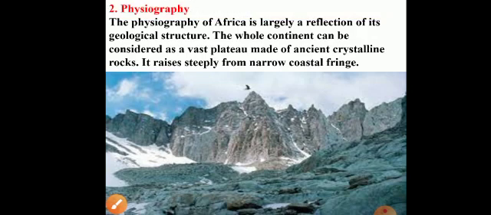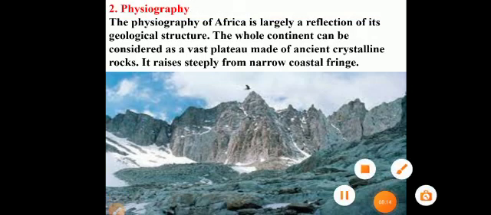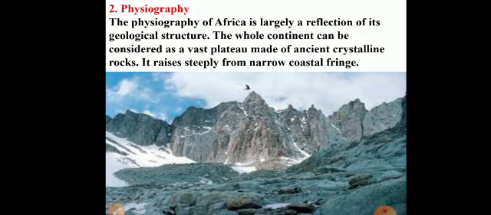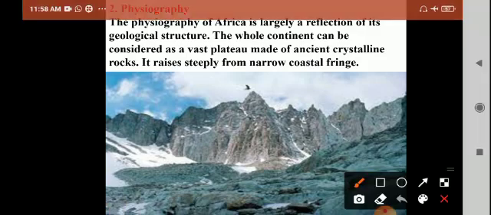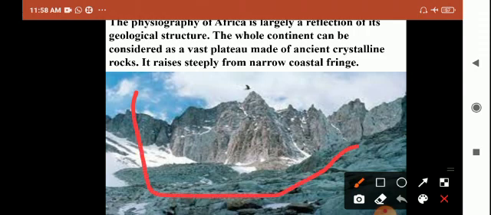And next, the physiography of Africa. This physiography of Africa is largely a reflection of its geological structure. The entire African continent can be considered as a vast plateau. This vast plateau is made of ancient crystalline rocks. These are all ancient crystalline rocks, ash colored. This continent is made of ancient crystalline rocks.